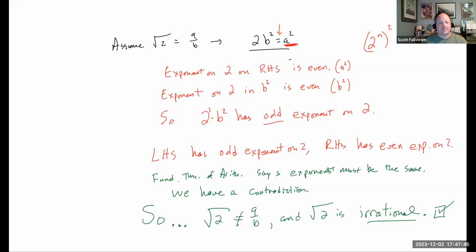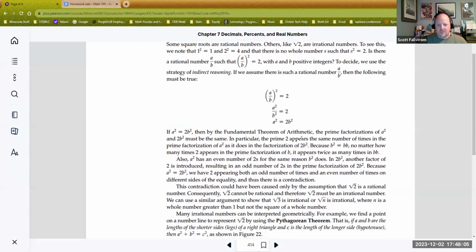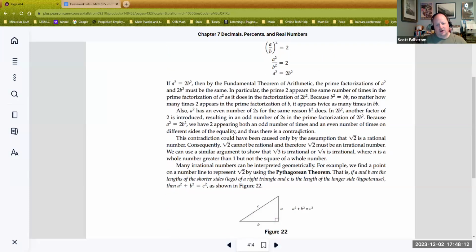There's another way to go. The first one included violating the GCD, the greatest common divisor of both. The second one violates the fundamental theorem of arithmetic because I have an odd number of 2's and an even number of 2's. So there are a lot of different ways you can go about these proofs. You have to pick one of them. And the book uses the prime factors. We have an even number on one side, an odd number on the other side, and that's a contradiction that was caused by the assumption. Therefore, it cannot be a rational number.